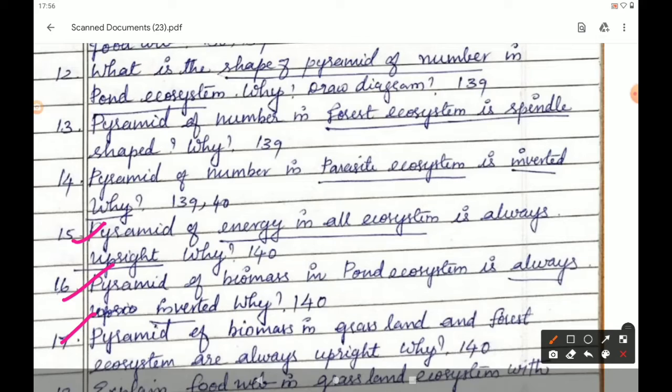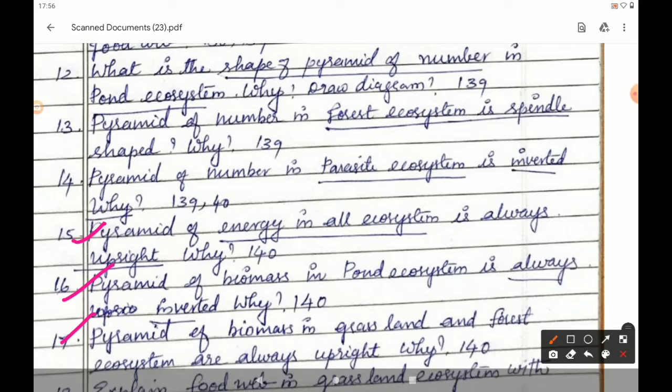Pyramid of biomass in grassland and forest ecosystem are always upright. Why? Page number 140, under the heading Pyramid of biomass, second paragraph. In grassland and forest ecosystem, you have to write the second paragraph fully, up to "pyramids are upright pyramids of biomass." Close the bracket. And the diagram for this is page number 140, first diagram A.